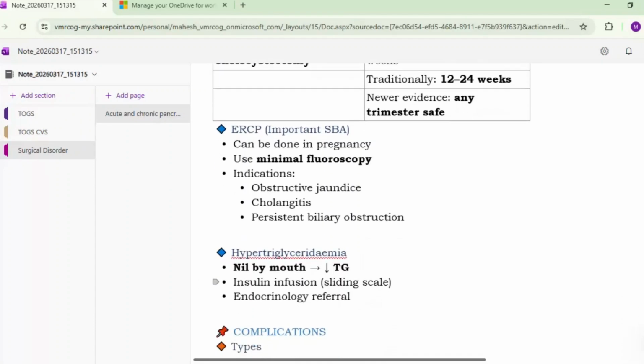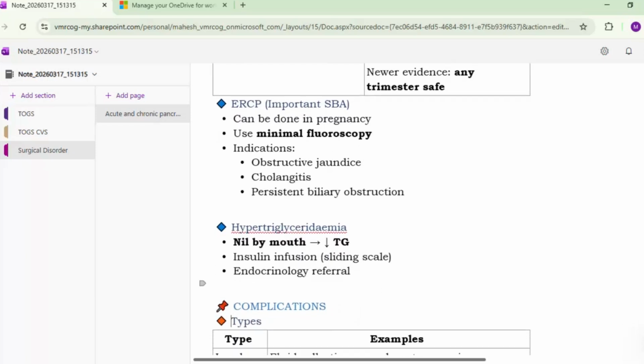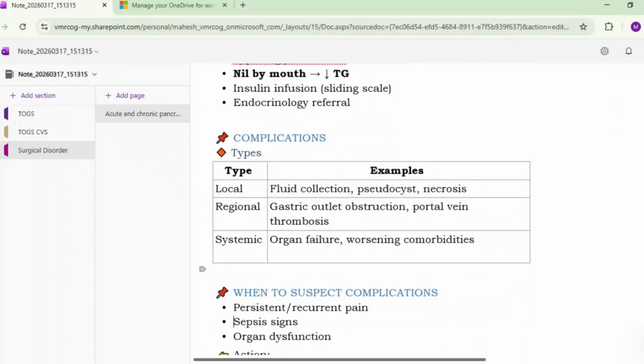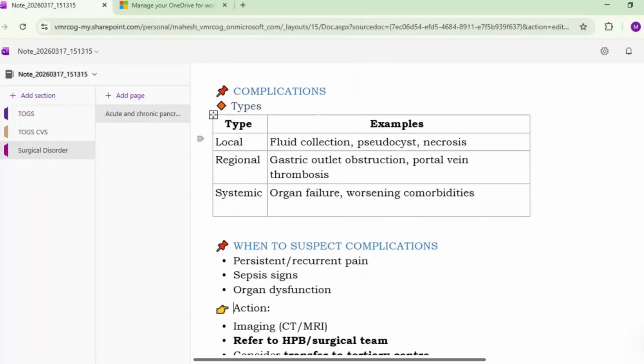Then hypertriglyceridemia. The patient needs to be kept nil by mouth. That will reduce the triglyceride level. Insulin infusion by sliding scale and endocrinology referral is required. Then coming to the complications: local, such as fluid collection, pseudocyst formation, necrosis; regional, like gastric outlet obstruction, portal vein thrombosis; and systemic, such as organ failure and worsening comorbidities.